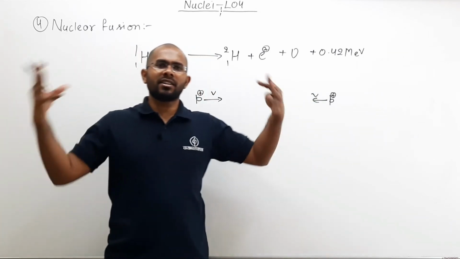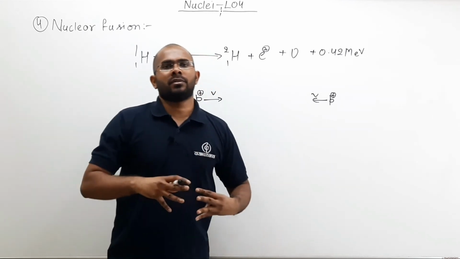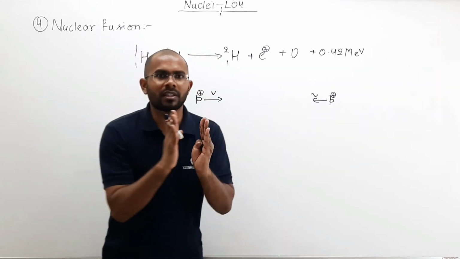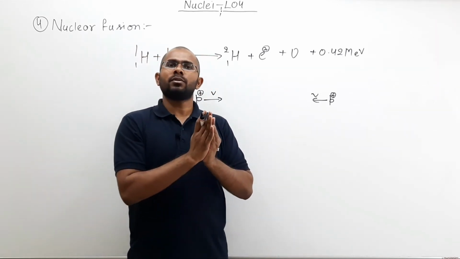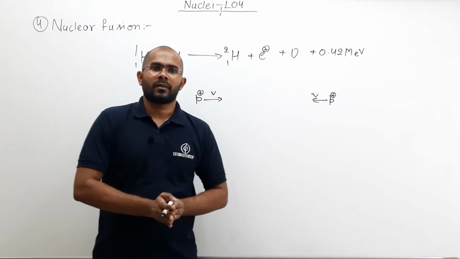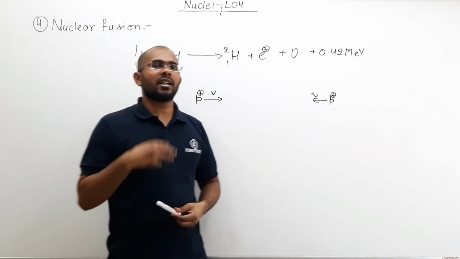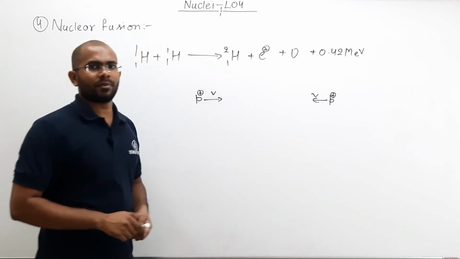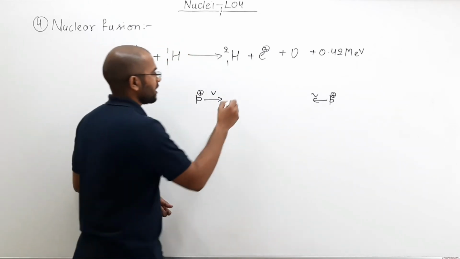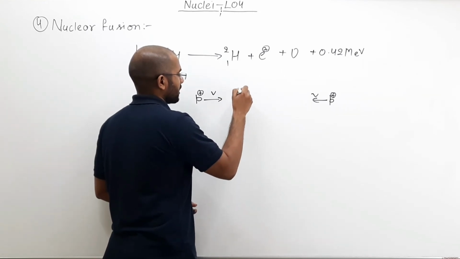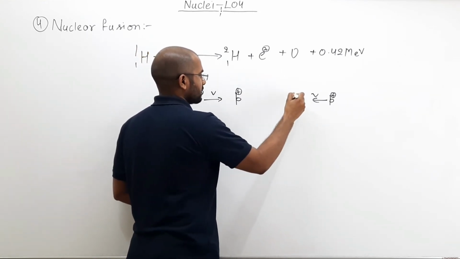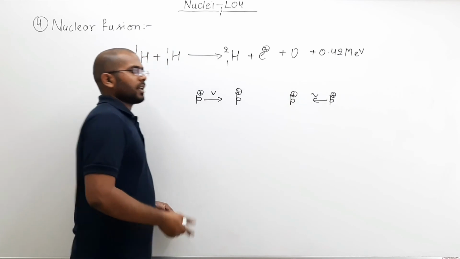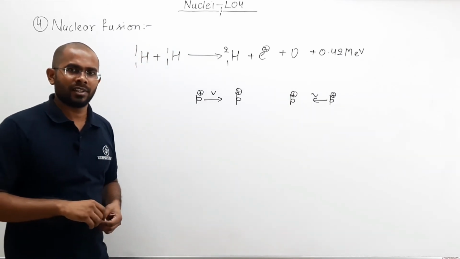Now, the higher the energy I give, the closer they will come to each other. Let us say I gave them some amount of energy and they come from here to here. After that, energy gone. Kinetic energy gets converted into potential energy.